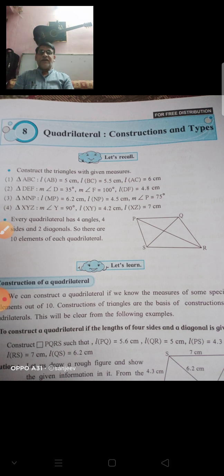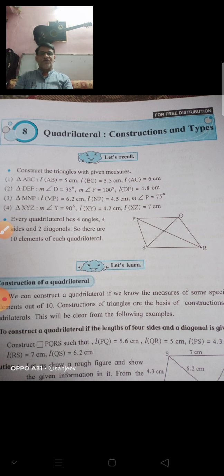In quadrilaterals, the first type is called a square, the second is called a parallelogram, then rectangle, then trapezium. These are different types of quadrilaterals. They have different properties, so according to their properties we can define and make types of quadrilaterals.